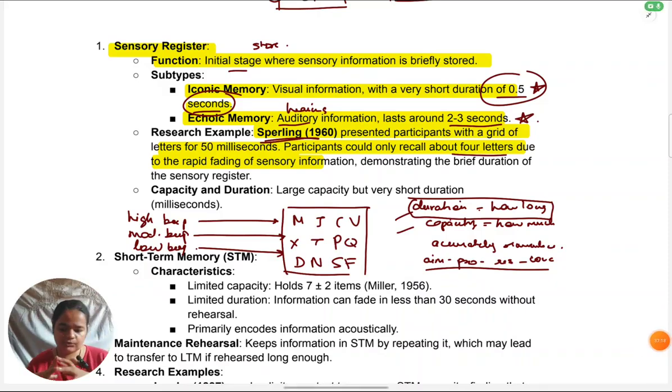So presentation of letters has been manipulated by Sperling. What he has manipulated is what they have to recall from that presentation, like, do they have to remember the top row, the middle row, or the bottom row? Because he's played 3 different tones. The manipulation is which tone he plays, and in response to that, are they able to report the letters? So manipulation of the tone or which row is to be remembered is the independent variable, the cause. The dependent variable is their reporting or their recall of the letters.